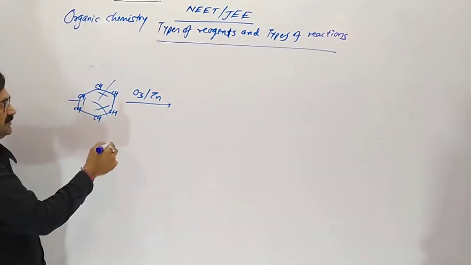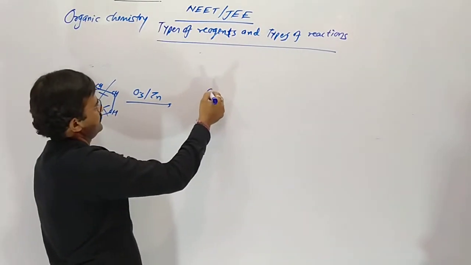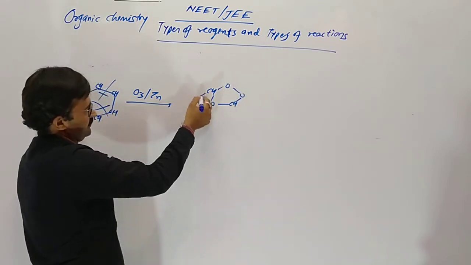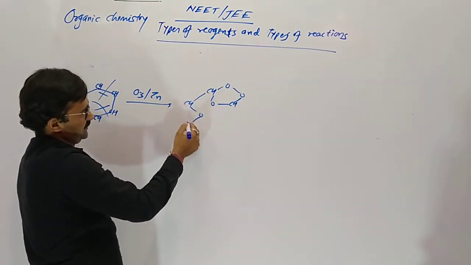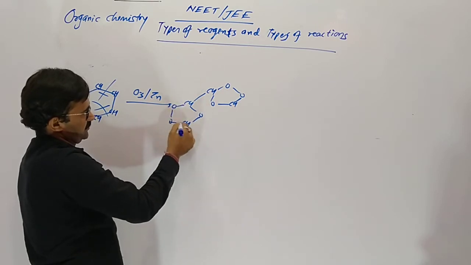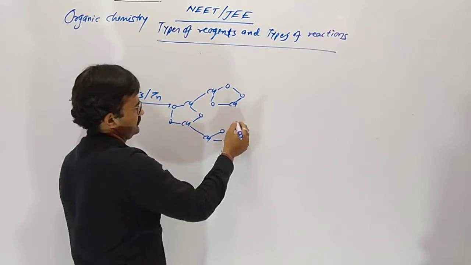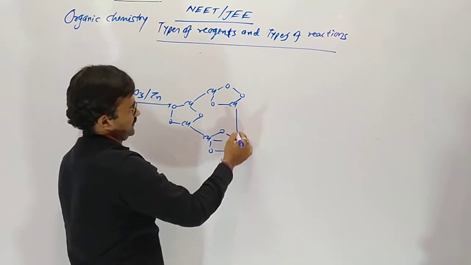So here 1, 2 and 3 bonds break. CH, on the other side 2. CH, one side O, another side 2 oxygen. Here is CH, one side O, another side 2, and CH.